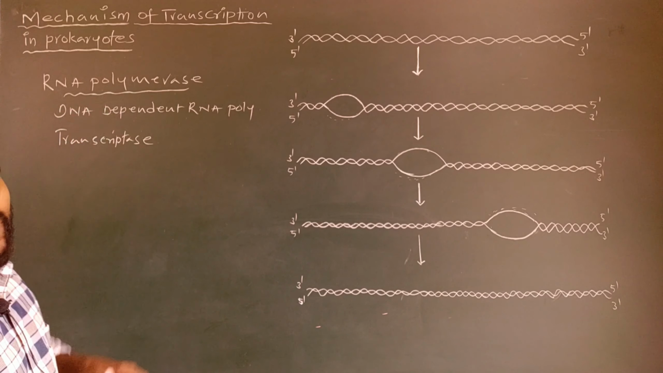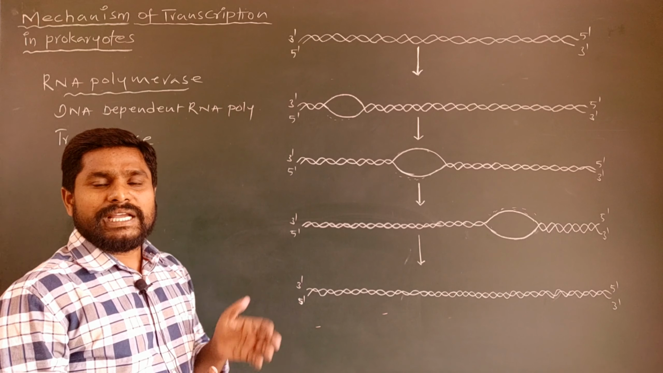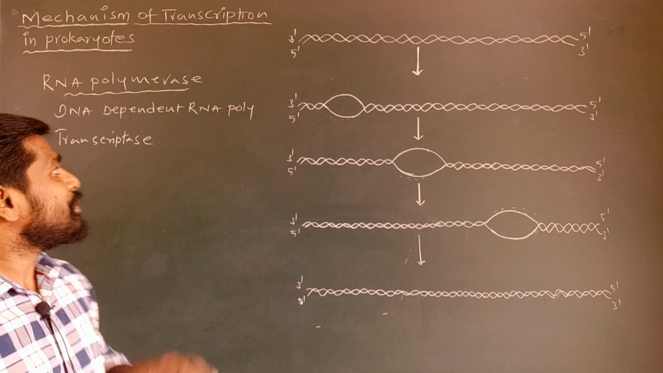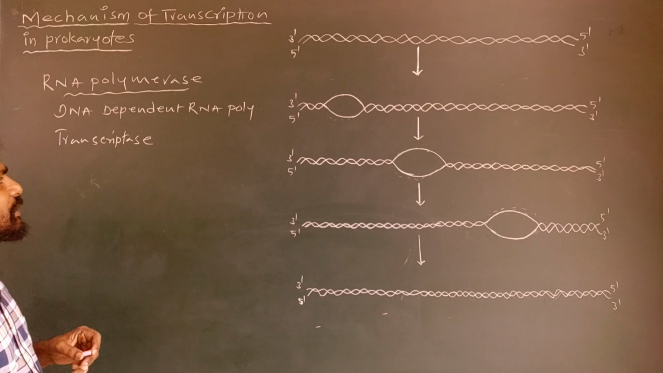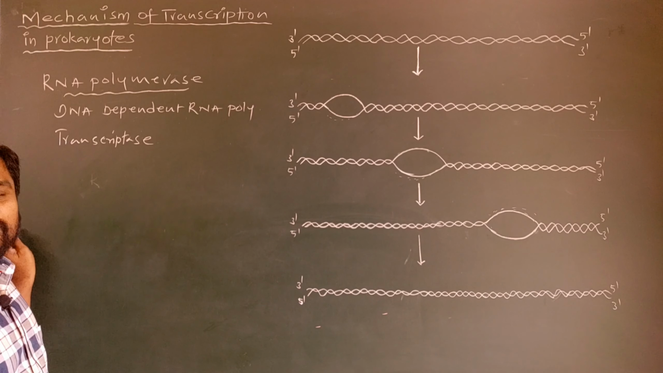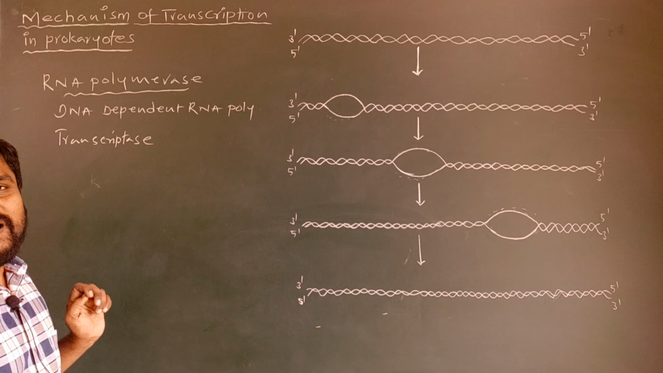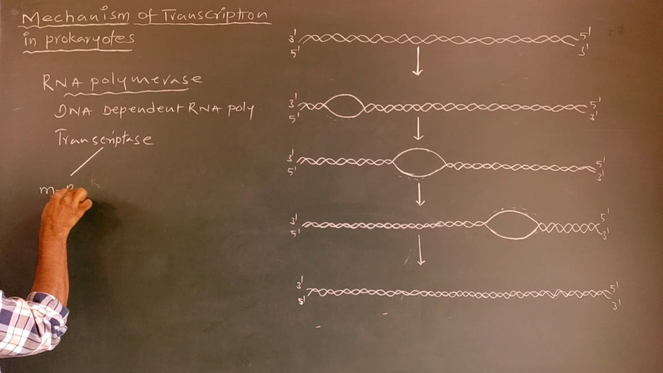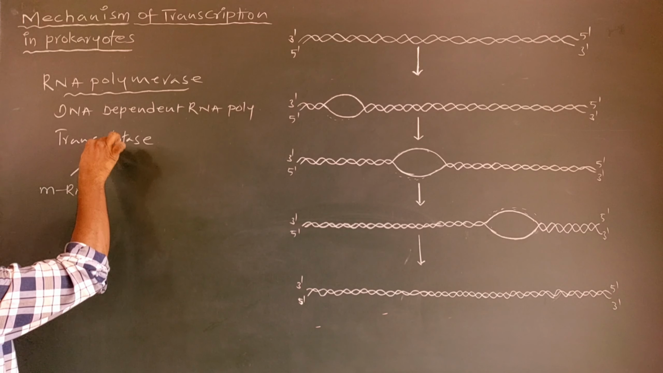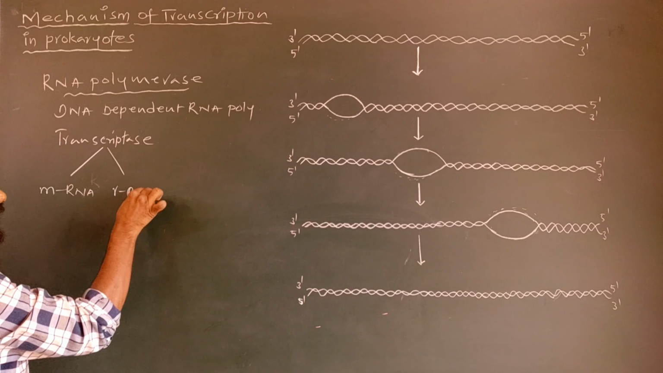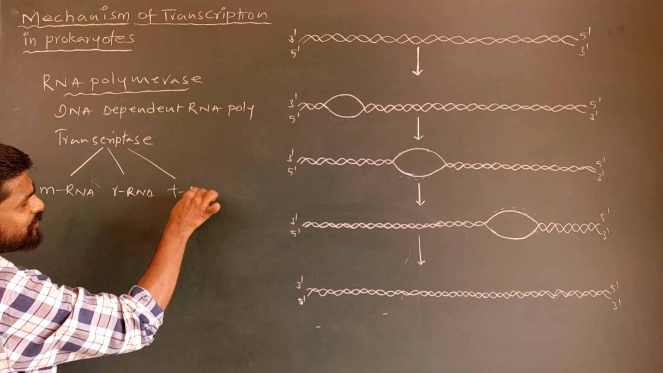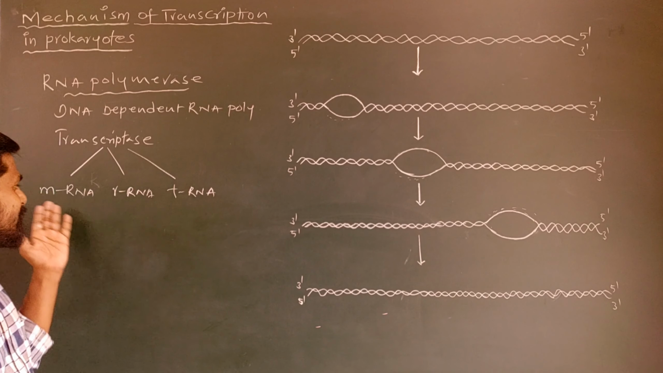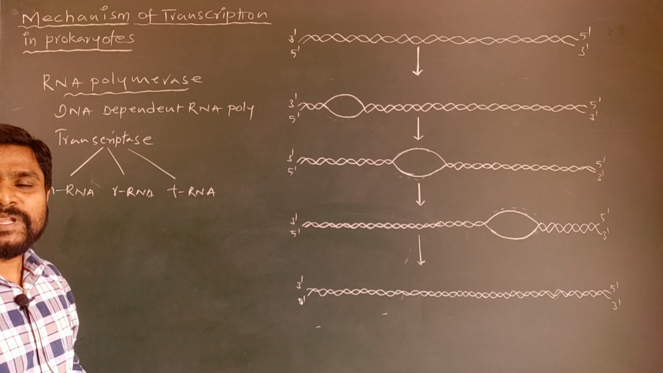It is called DNA dependent RNA polymerase because it uses the DNA strand as a template for the synthesis of an RNA molecule. In prokaryotic transcription, a single RNA polymerase is involved in the synthesis of all three types of RNA molecule. This RNA polymerase can synthesize mRNA through transcription, and rRNA and tRNA also. But in the case of eukaryotes, there is a specific type of RNA polymerase for the synthesis of each and every type of RNA molecule.